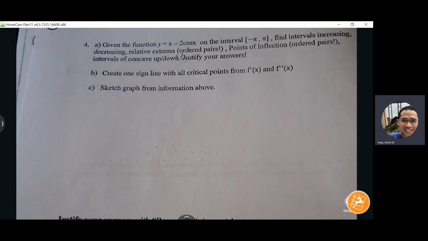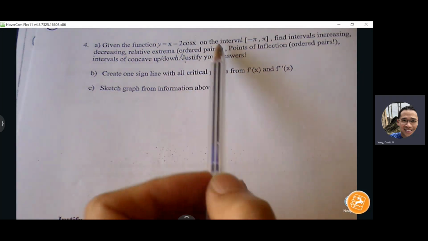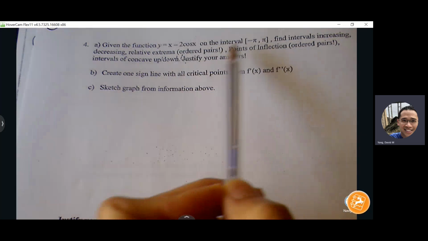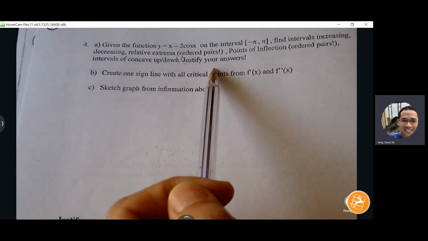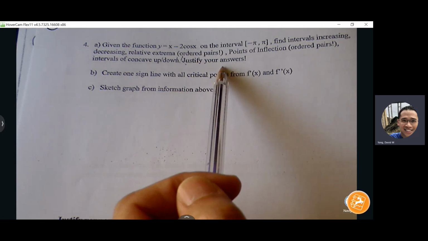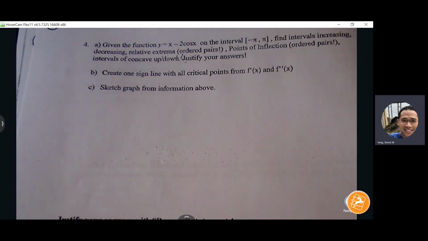Okay, so given the function y equals 2x minus 2 cosine x on the interval from negative pi to pi, find the intervals increasing, decreasing, relative max, relative min. It says ordered pairs here, but I'm not going to be too worried about it. Let's just find the x values. Intervals concave up, concave down. So we're going to go through the first derivative test. We'll go through a test for concavity. We'll create sign lines for f prime and f double prime. We'll find critical points. Okay.